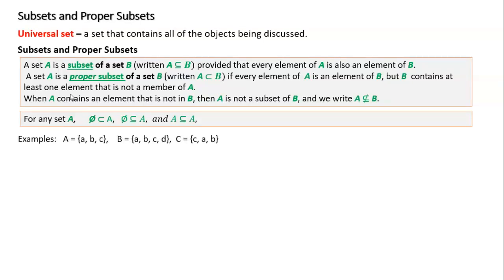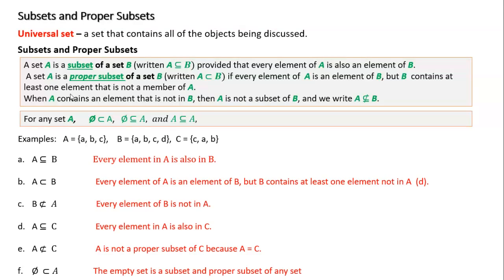Okay, let's look at these examples. I have three sets here: A, B, and C. Set A has elements A, B, C. Set B has elements A, B, C, D, and set C has elements C, A, B. Let's look at this. Is A a subset of B?